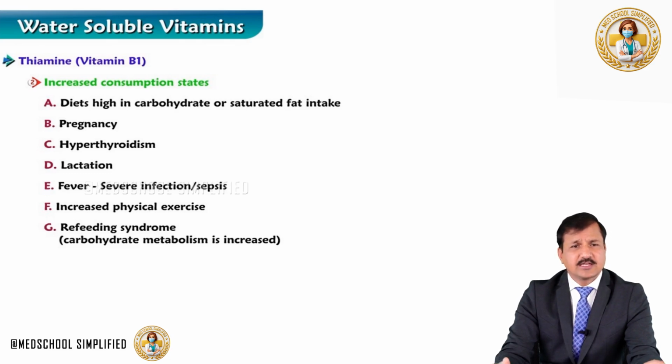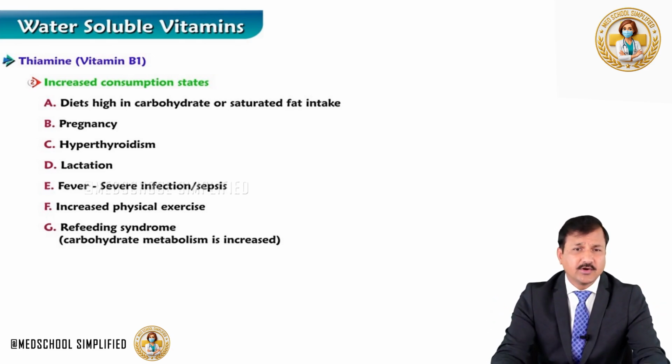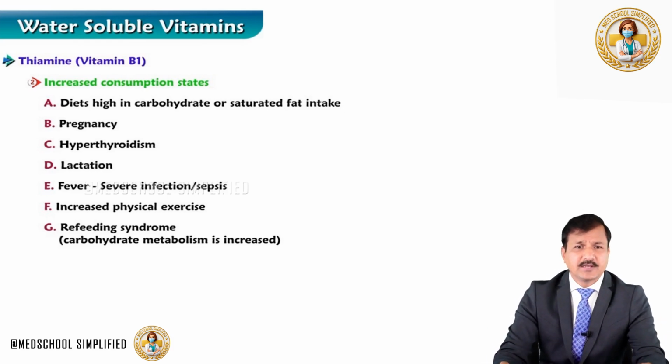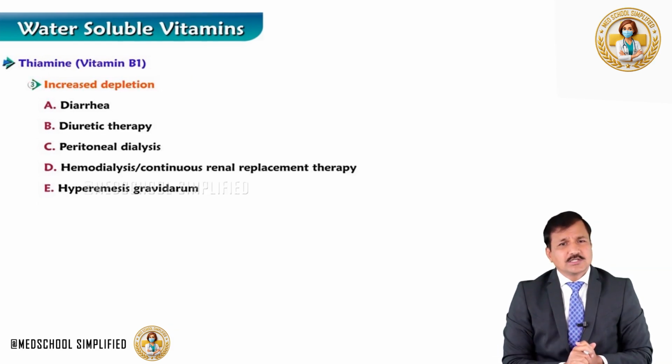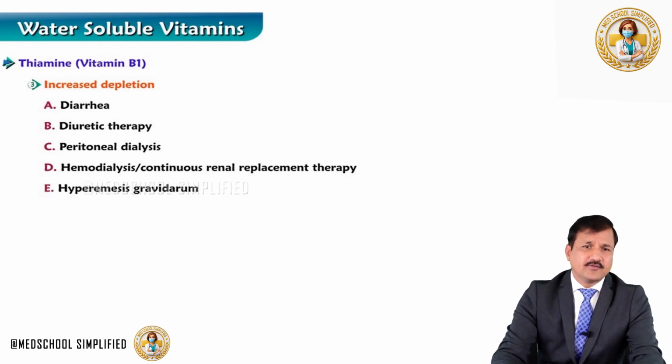During pregnancy, there is increased demand, so basically increased activity going on, which also leads to thiamine deficiency. Hyperthyroidism, lactation, fever, increased physical exercise, refeeding syndrome. In all these conditions, there is increased metabolic rate, and during this time there is increased need for thiamine, and that causes thiamine deficiency.